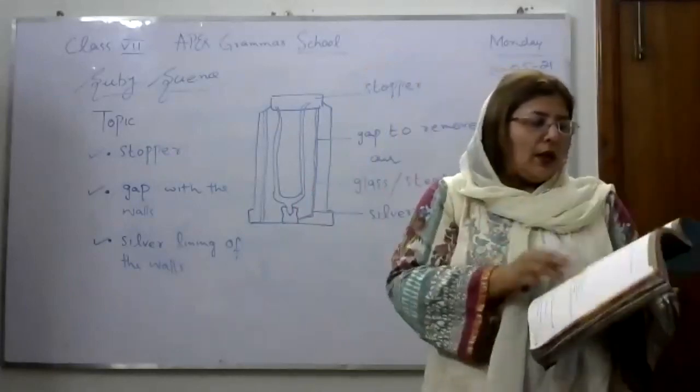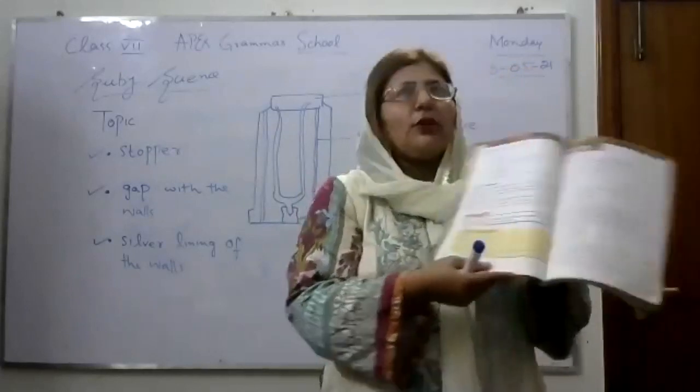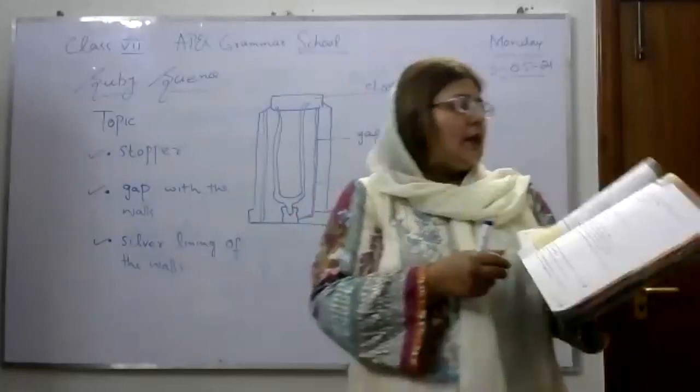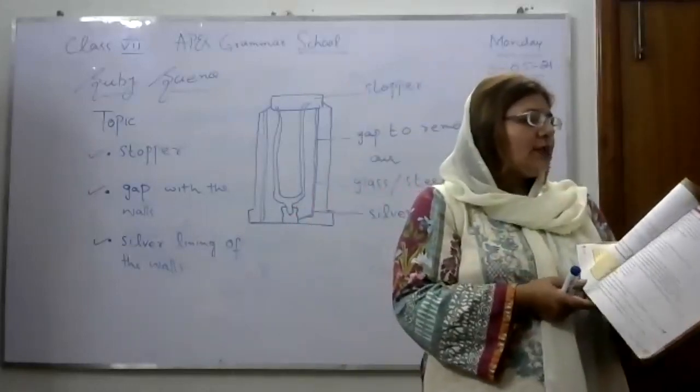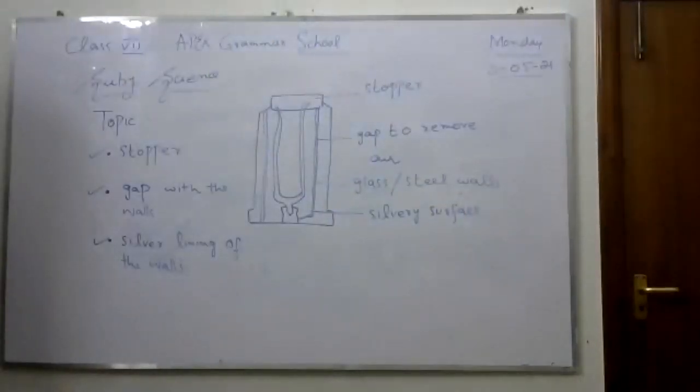Now this is the last topic of your chapter. It is given on page number 10. The graph shows the results of the investigation, so I will make a graph and explain it to you.